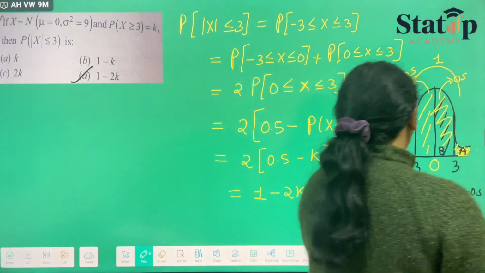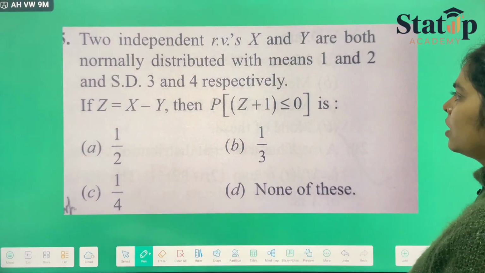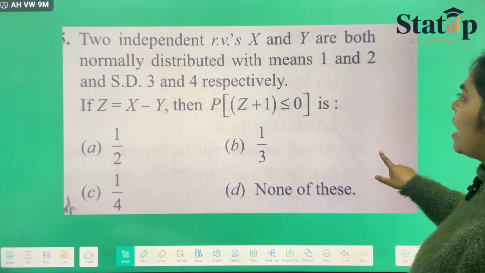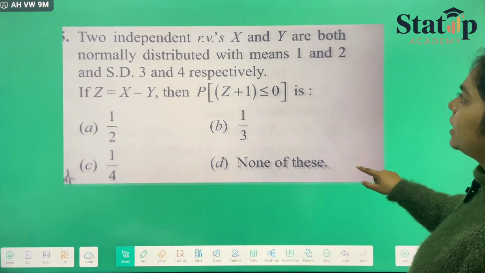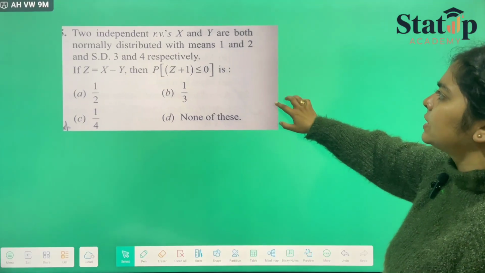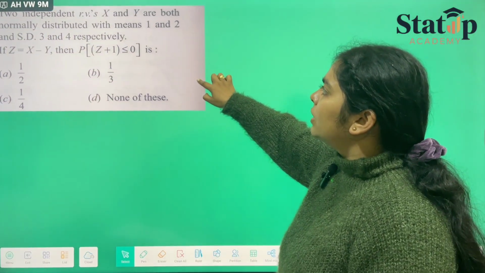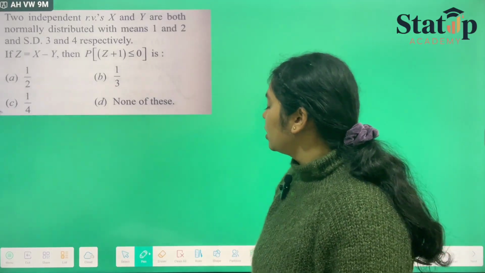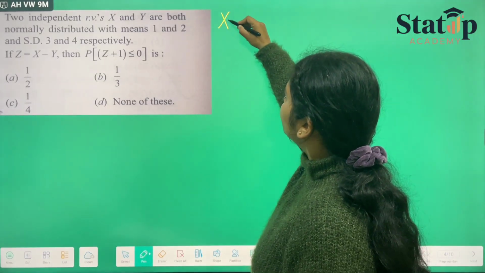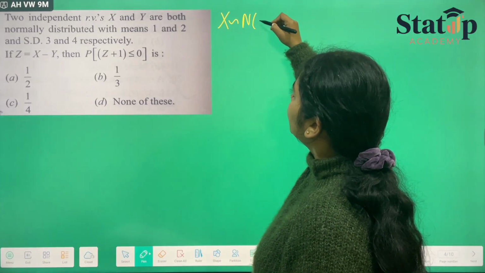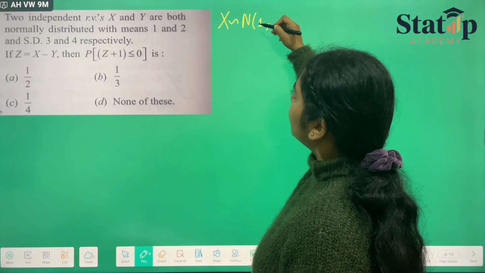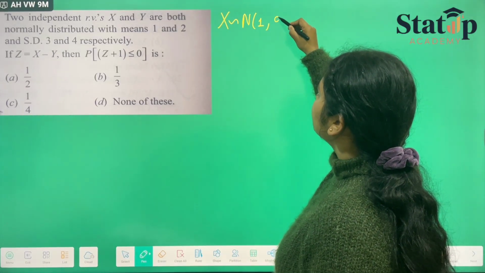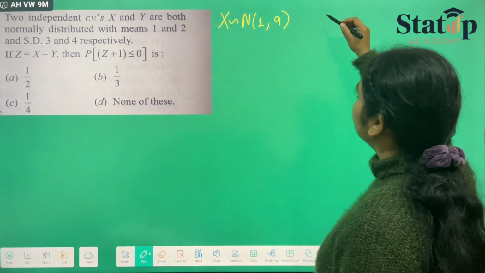Moving forward to another kind of question. This question has given us two separate random variables x and y. Both are normally distributed and differently distributed. x has been distributed normally with mean 1 and standard deviation 3, so the variance will be 9, the square of standard deviation.